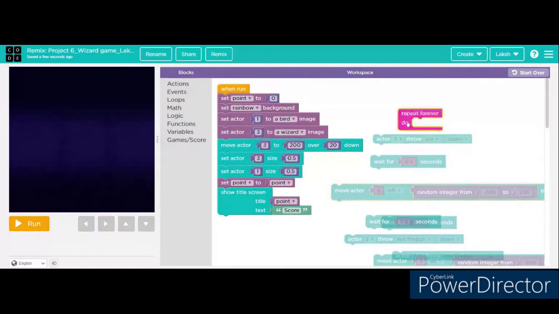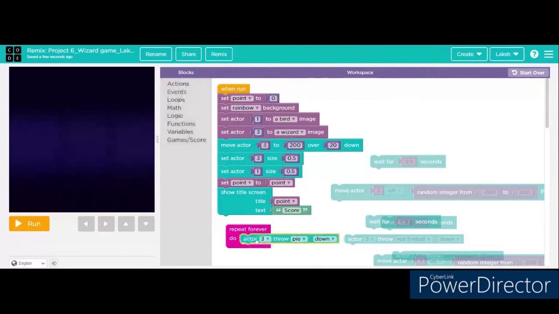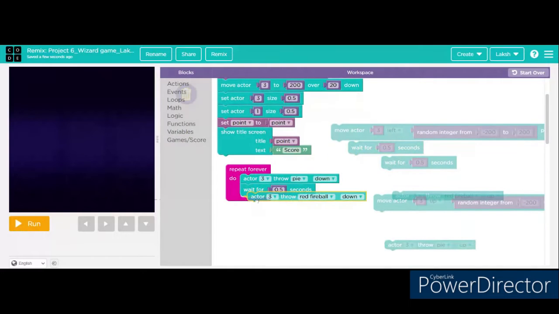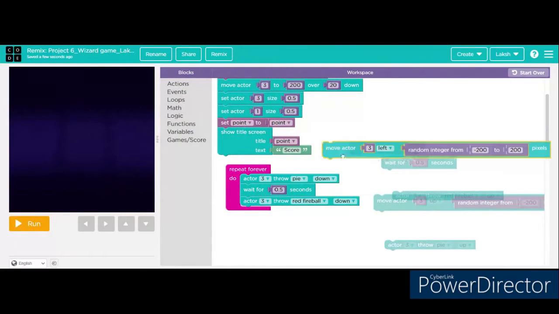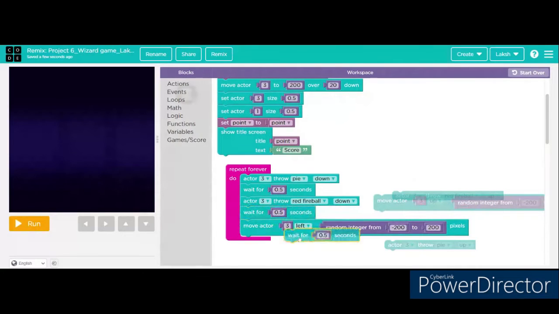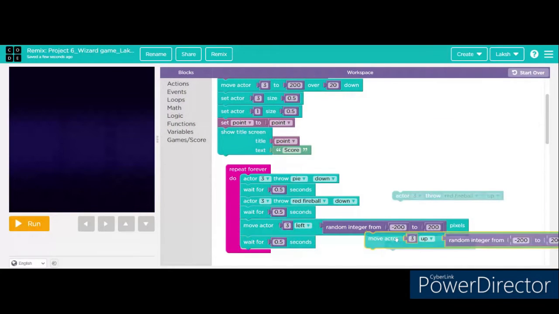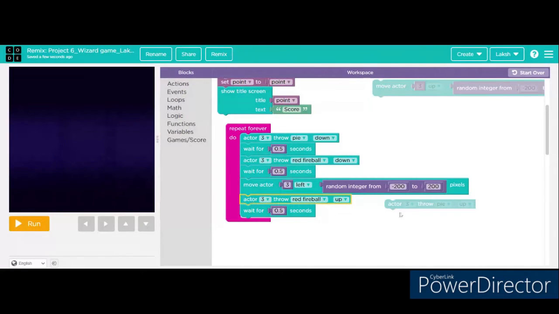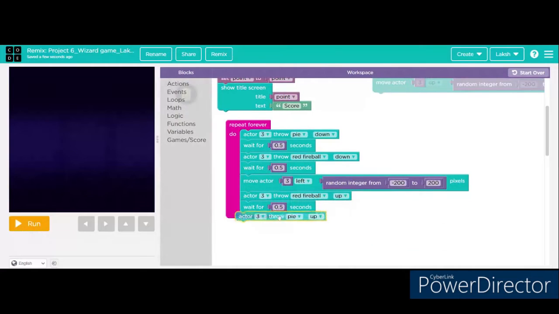So the next set of code has already appeared on the workspace. Repeat forever. Inside the repeat loop, actor 3 throw pie down. Wait for 0.5 seconds. Next, actor 3 throw red fireball down. Wait for 0.5 seconds. Then again move actor 3 left random integer from minus 200 to 200 pixels.